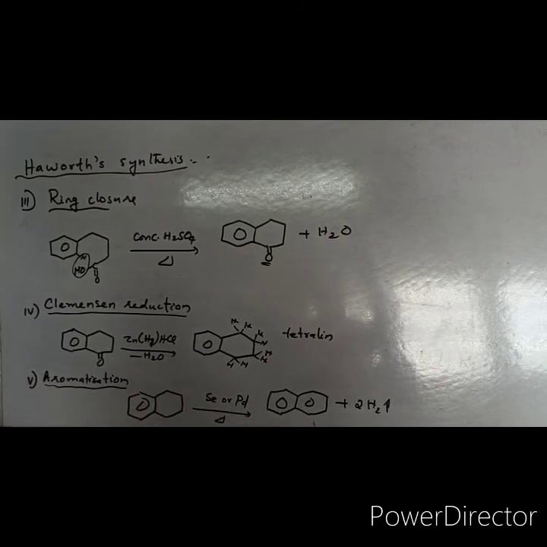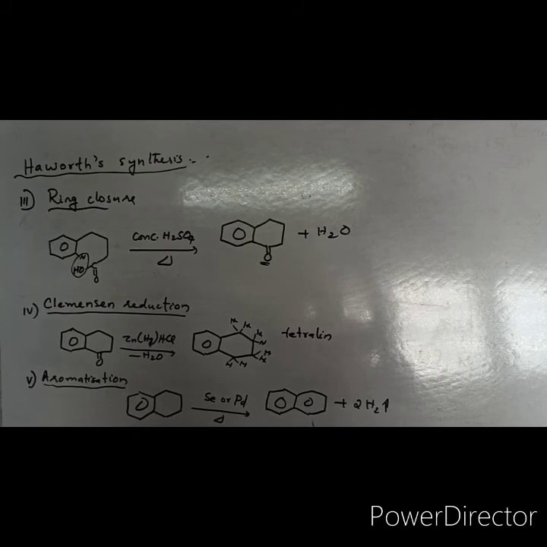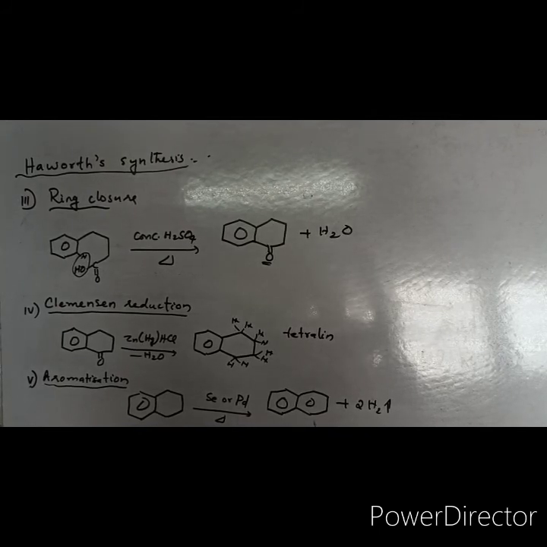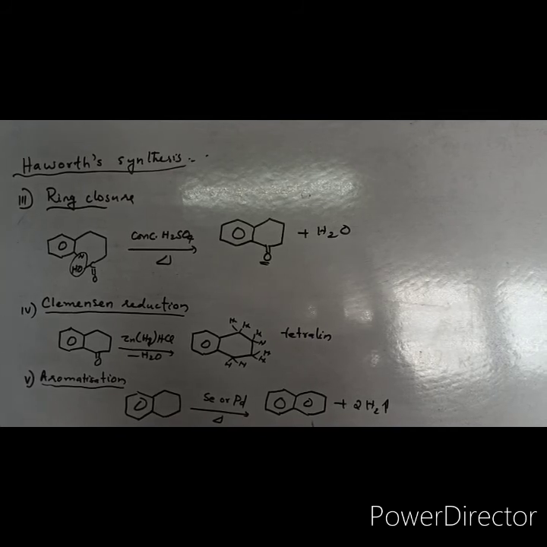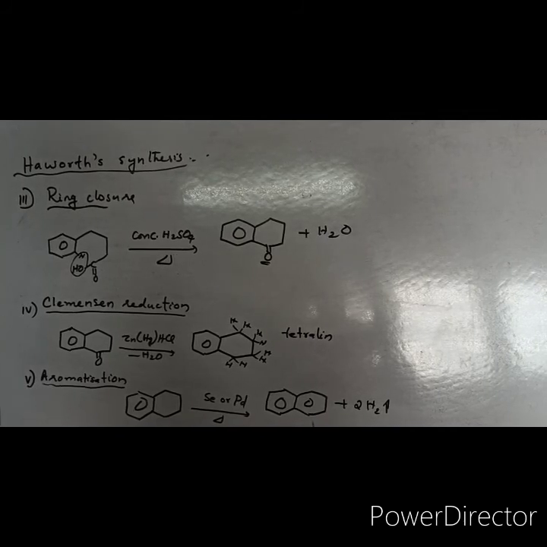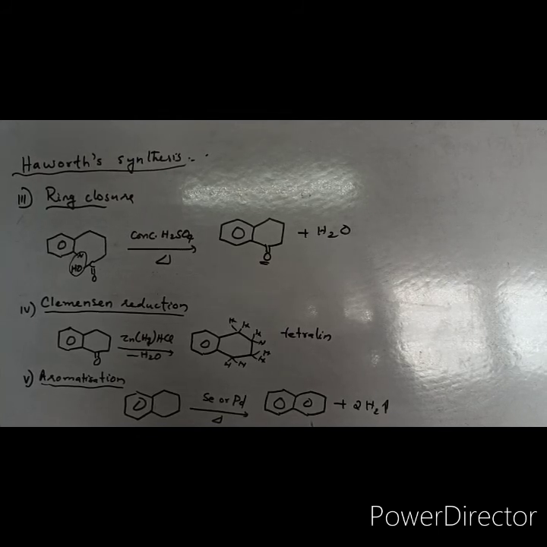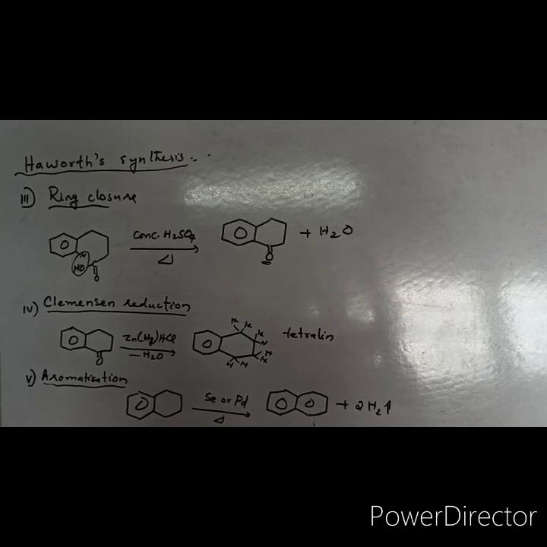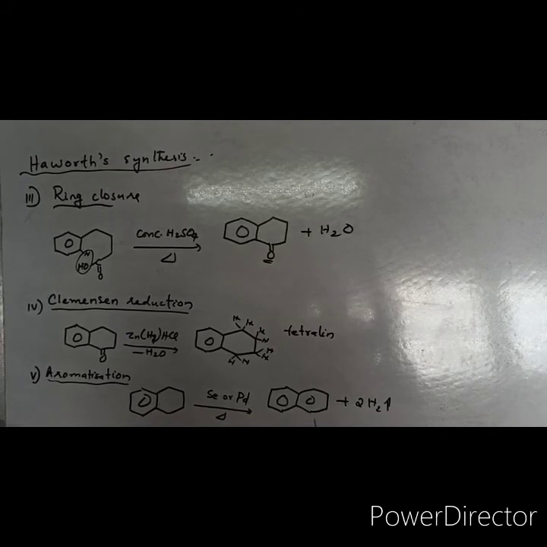First we saw benzene plus succinic anhydride. In benzene we introduced 4 more carbons by Friedel-Crafts acylation. In the second step we performed Clemmensen reduction, in which the carbonyl group near the ring is reduced to a CH2 group.